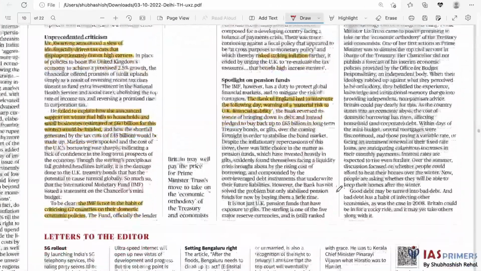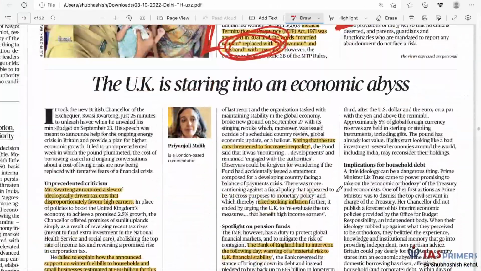Okay. Yeah, next article. UK is staring into an economic abyss. What does abyss mean? Even if we don't know the meaning of this term, I think we can understand from the sentence. The UK is staring into an economic abyss. Means something is not right. Staring.